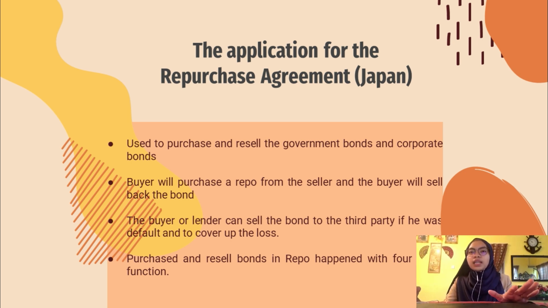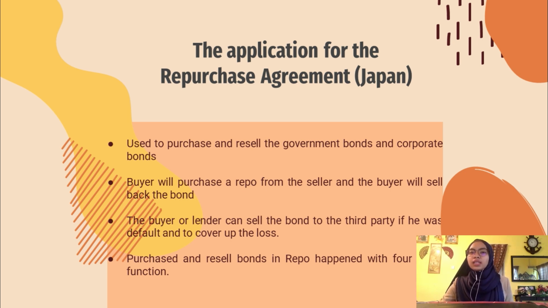So basically the repurchase agreement is to purchase and resell bonds with four basic functions, which is to invest cash with the assets as collateral. For the first one, it turns cash into an investment with the asset as collateral, meaning it is a safe investment, and the second one is cheap borrowing. The buyer can borrow cash to remain financed for a long position with the asset as collateral.